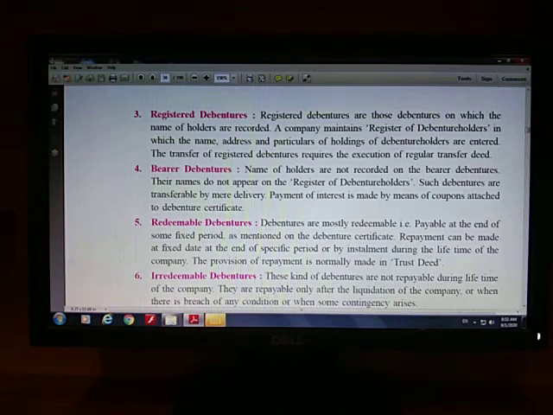Now next is registered and bearer debentures. What registered debentures are? Registered debentures are those debentures on which the name of the debenture holder is mentioned.